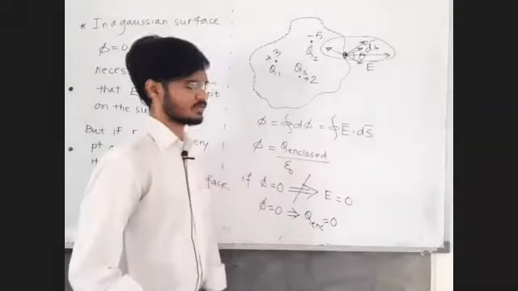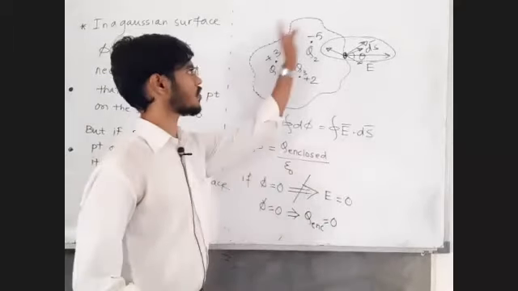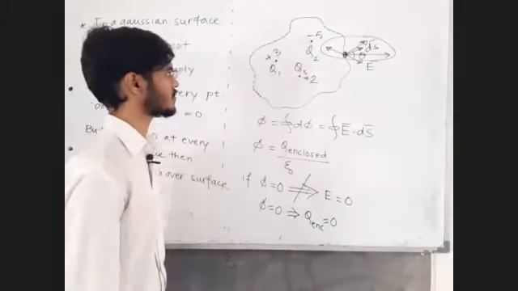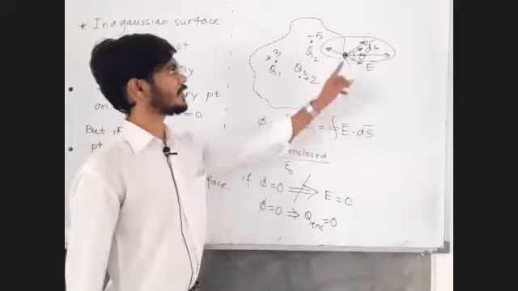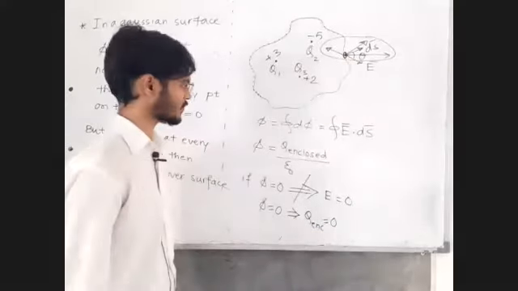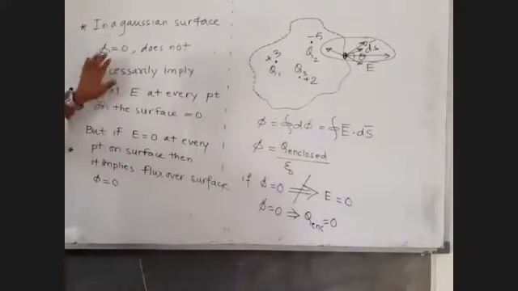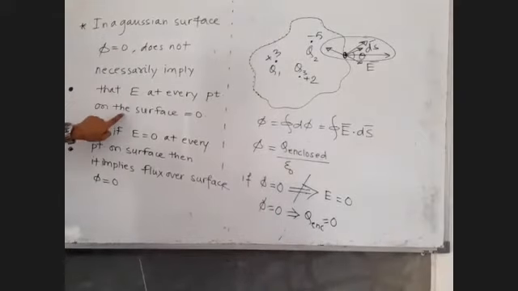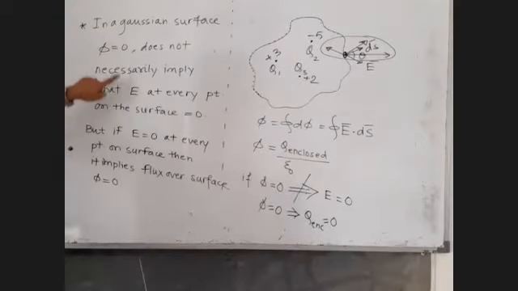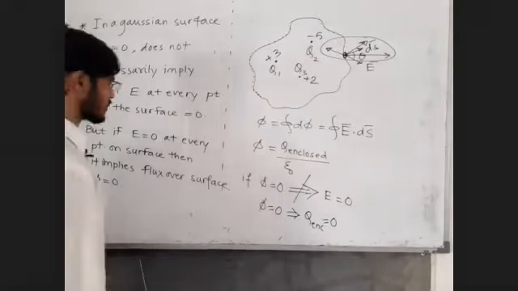Are you getting this? So phi equal to 0, overall flux 0, means enclosed charge is 0. That doesn't mean that electric field on the surface is 0. Try to understand. Line number 1, 2, 3 and 4. This we have discussed. Now let us discuss the reverse way.